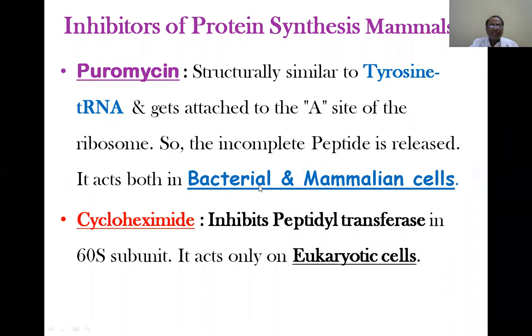The mechanism is like that of aminoacyl tRNA. Erythromycin and tetracyclines prevent the ribosomes from aggregating together. Various mechanisms are there, and this is how understanding translation gives us fruits in developing antibiotics for killing microbes.